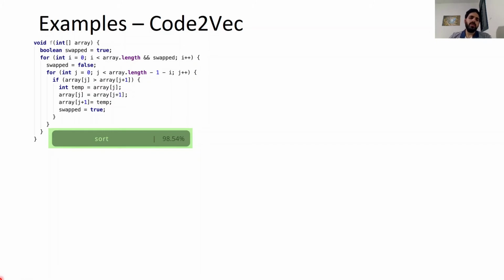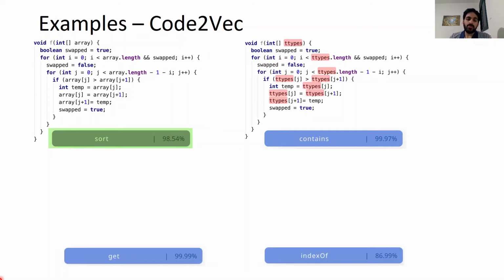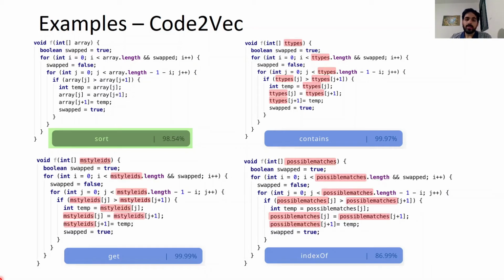So let's see some examples. We are still using the sort function we saw earlier, and let's try a targeted attack. So we choose the adversarial target contains, and DAMP will generate for us this code. And this code will force code2vec to predict it as contains. And we can try different labels as well. So let's try get or index of, and again DAMP generates for us these examples. And these examples force code2vec to predict them as get and index of.